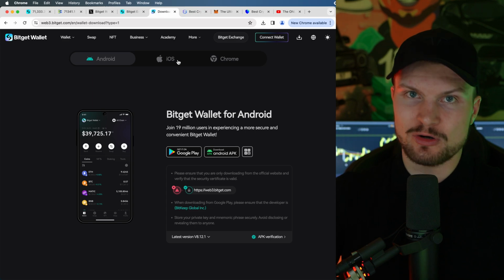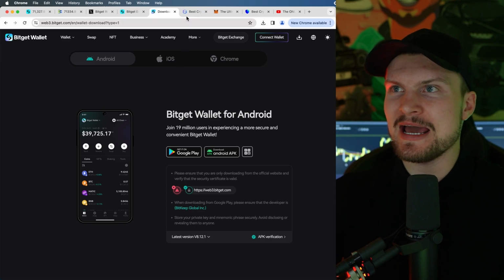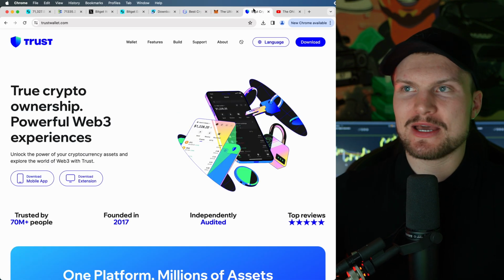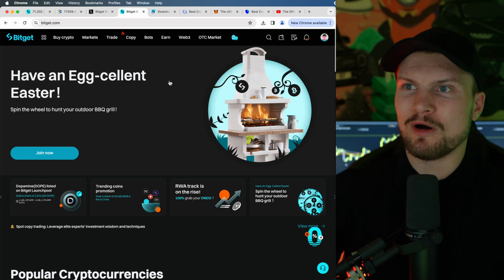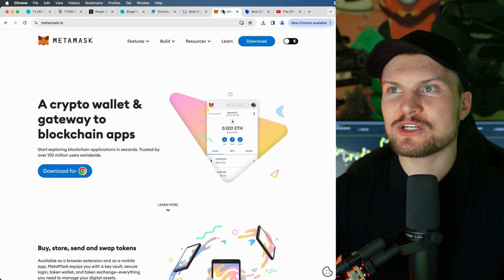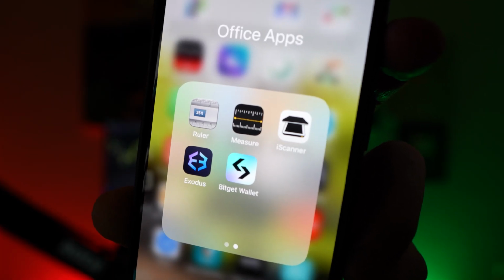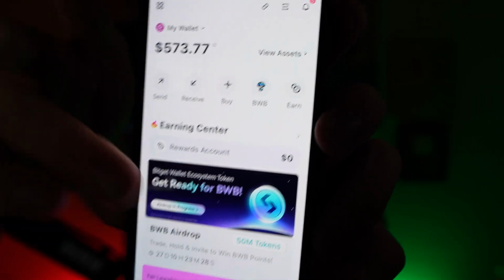So actually, I made a few of them because you can just collect the tokens, and here you get benefits. And here, here, and here, right now, there's no benefit for using the wallet. So during this airdrop, I will mostly use actually the BITGET wallet. And then once I have my tokens, I will spread my crypto again amongst the other wallets, which I've shown you in here. As you can see here, I have the BITGET wallet, also Exodus wallet. When you click on it, you can see here, I have the exact same wallet.